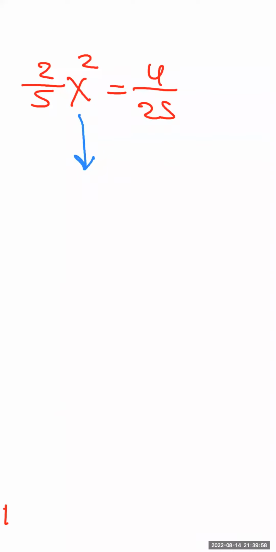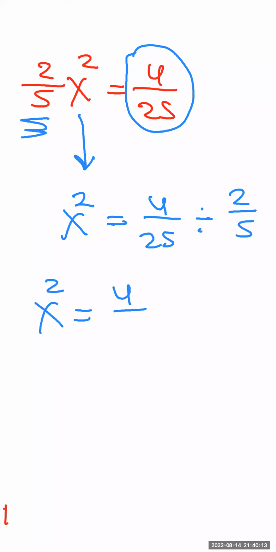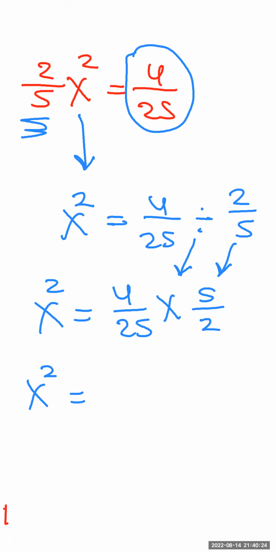So I want to get x squared alone. x squared will equal 4 over 25 divided by this coefficient, 2 over 5. Now x squared will equal 4 over 25 times, changing the division into multiplication and flipping the number, 5 over 2. Now we can simplify these numbers, so it will equal 20 over 50, which means it equals 2 over 5. Now this is x squared.